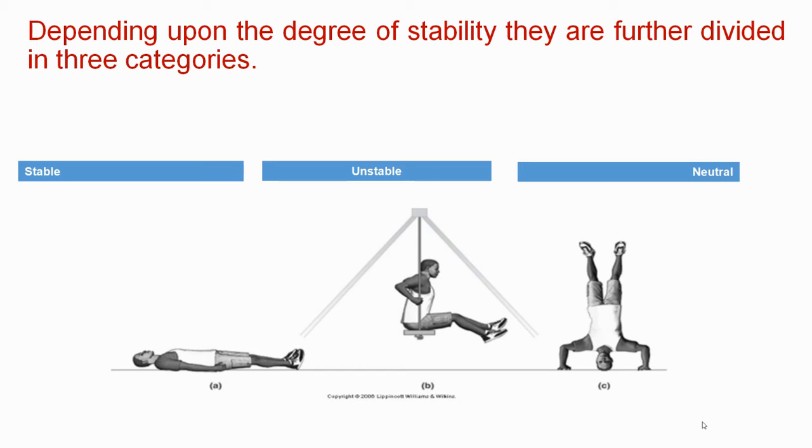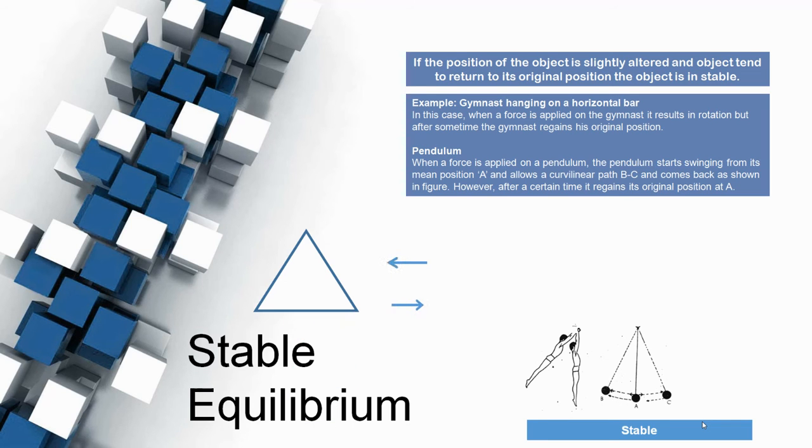Depending upon the degree of stability, equilibrium is further divided into three categories: stable equilibrium, unstable equilibrium, and neutral equilibrium. Stable equilibrium occurs when an object is in a position such that disturbing it will require its center of gravity to be raised.